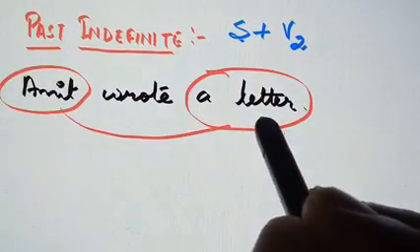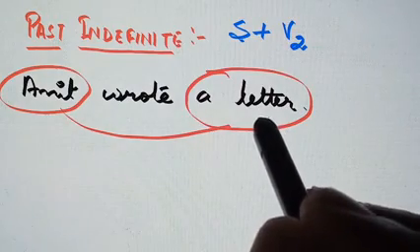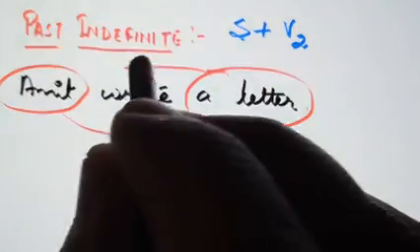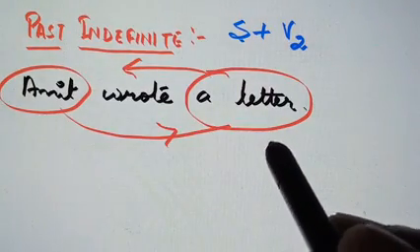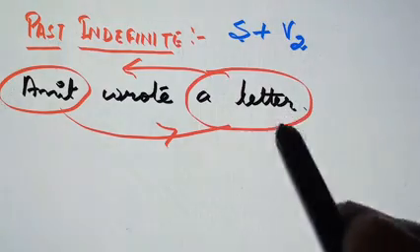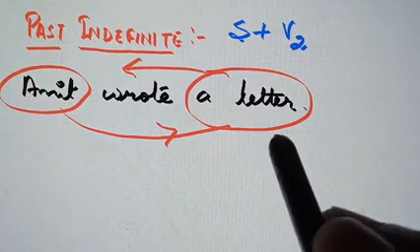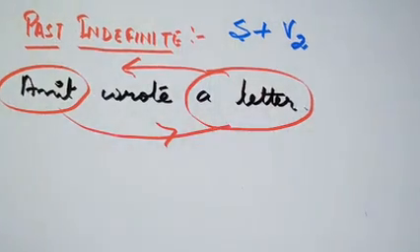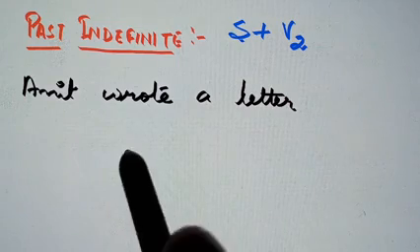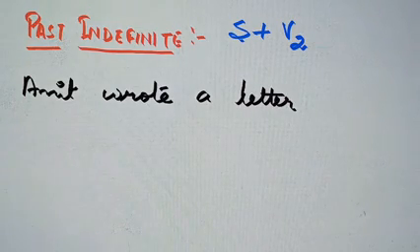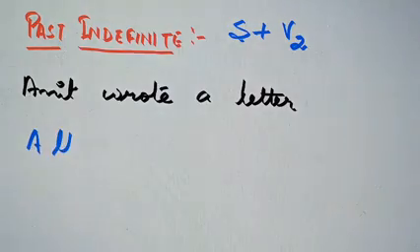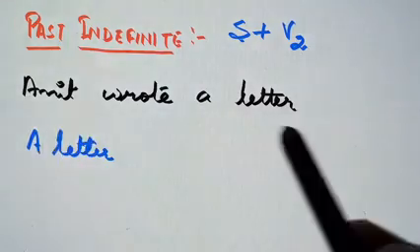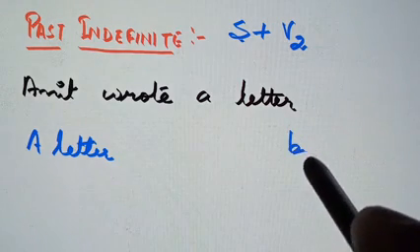Article A will be shifted with letter only, because that's a rule also, that whatever article phrases are used, they will also remain with them only. So we will change the places of that also. So it will become a letter, and Amit will go at the end, so it will be by Amit.